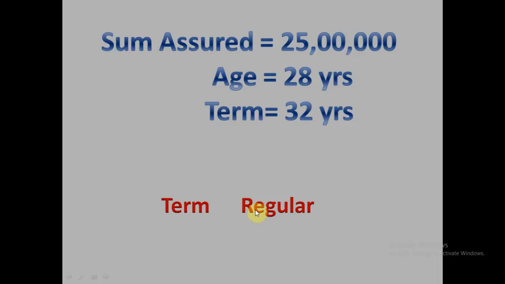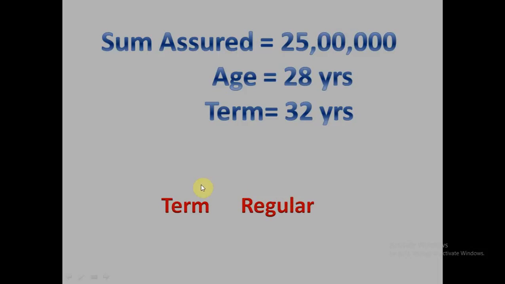Regular plan is something different. In a regular plan, I need to pay premium. In case of this happening to me, my nominee will get this much of amount. And if nothing happens to me, at the age of 60, I will still get some amount back called maturity amount.